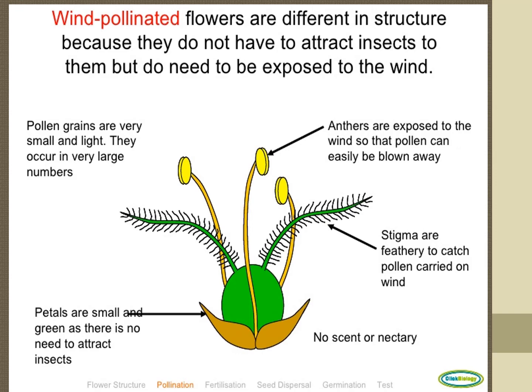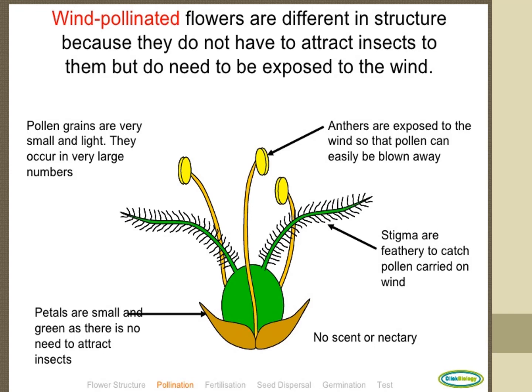The stigmas are apparently large, protruding, and sometimes hairy to trap pollen grains. That means the pollen grains are going from one place to another. The stigma is comparatively large.